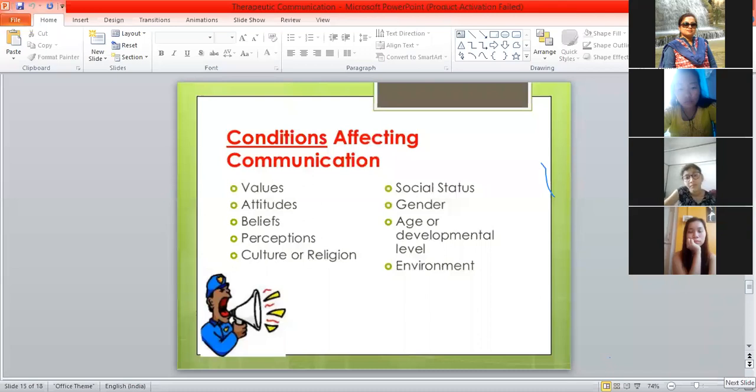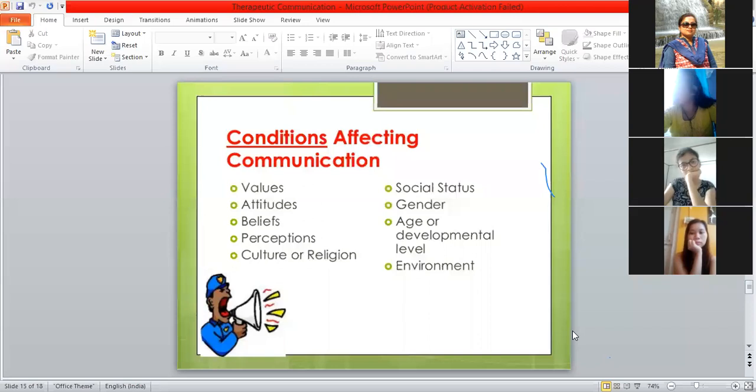One thing is your values. You should always have values which respect the client's dignity. You have to be a good judge of the client and a good advocate for your client. So you should have good values, and you should have a very good positive attitude. You should not have false beliefs, right? Your perception should be good.